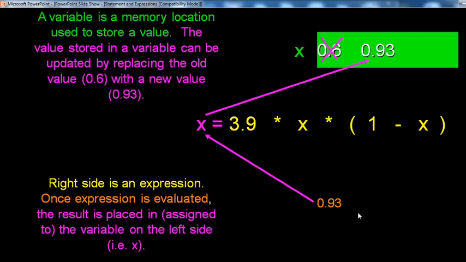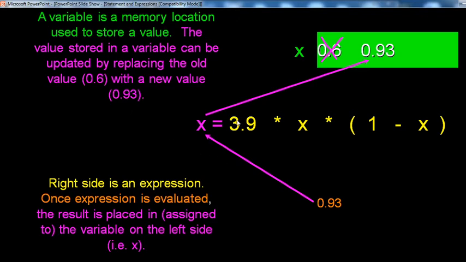Another example. A variable is a memory location used to store a value. The value stored in a variable can be updated by replacing the old value 0.6 with a new value. That means whatever old value is in that place, replace it with the new value. Here the old value is 0.6 and the new value is 0.93.